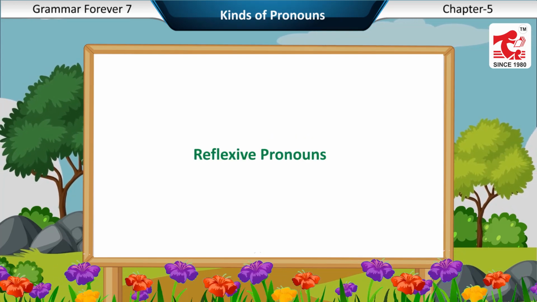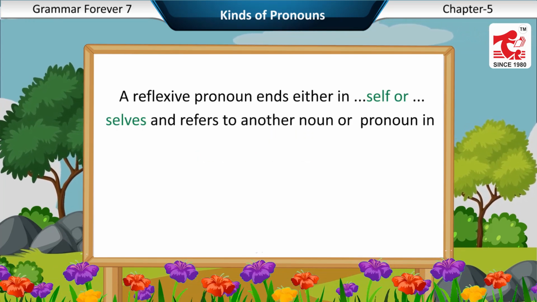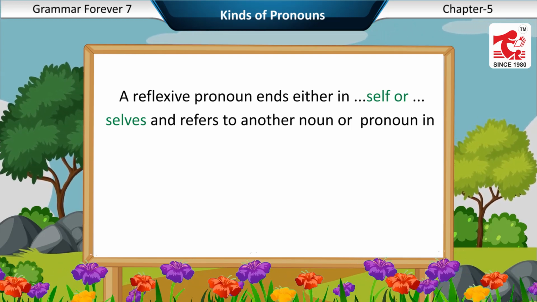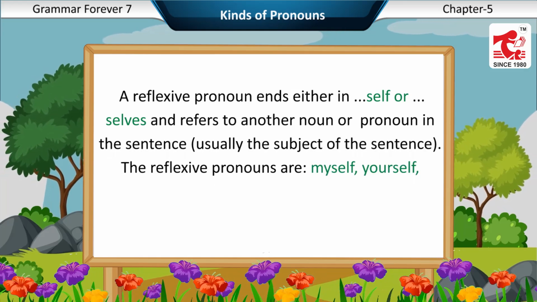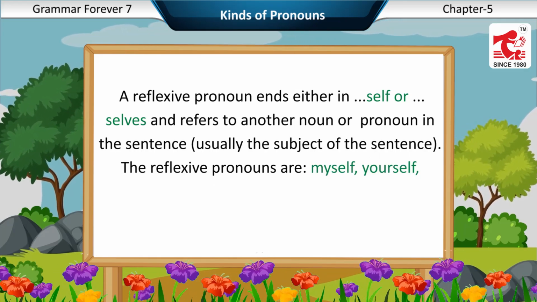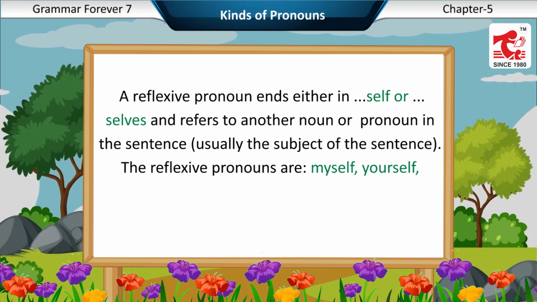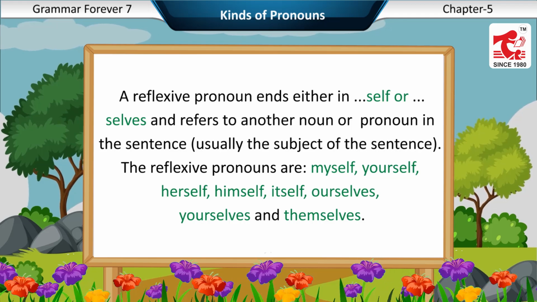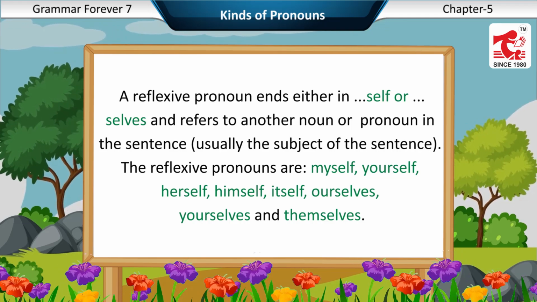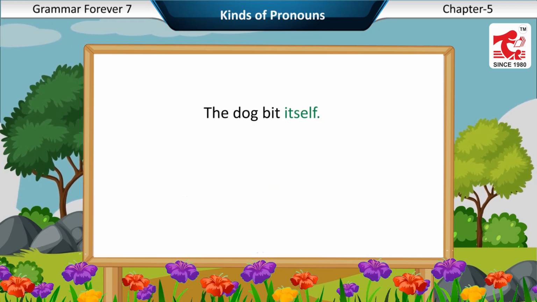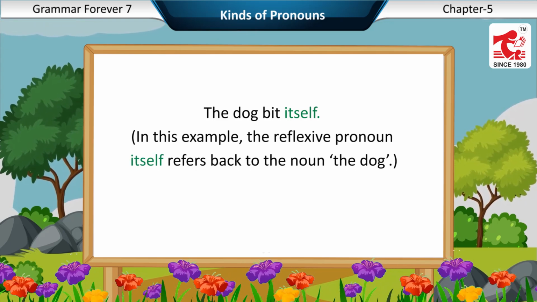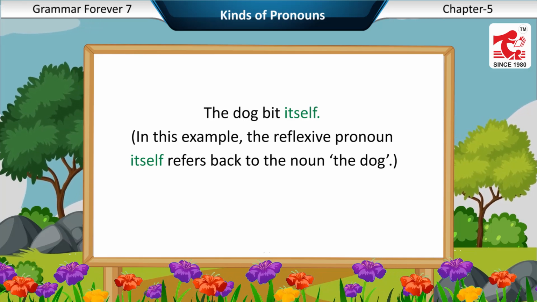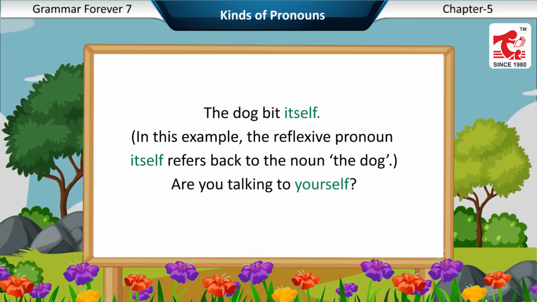Reflexive pronouns. A reflexive pronoun ends either in self or selves and refers to another noun or pronoun in the sentence, usually the subject of the sentence. The reflexive pronouns are myself, yourself, herself, himself, itself, ourselves, yourselves, and themselves. Examples. The dog bit itself. In this example, the reflexive pronoun itself refers back to the noun, the dog. Are you talking to yourself?